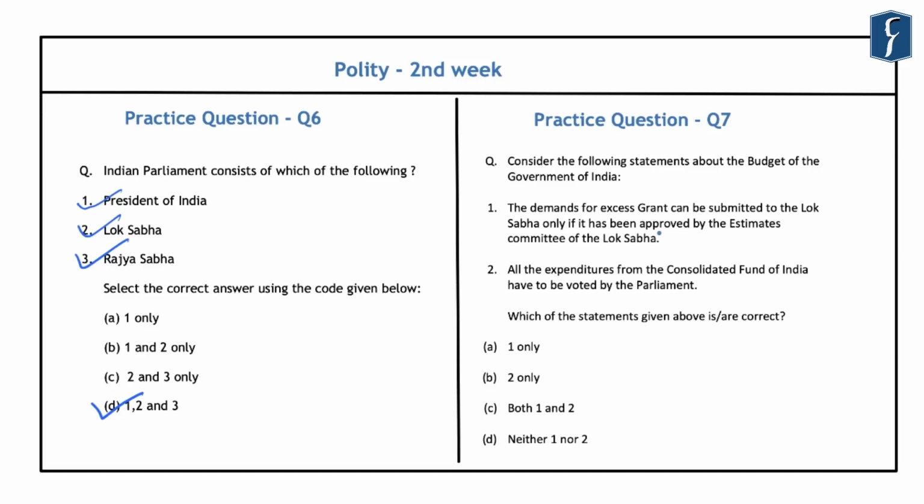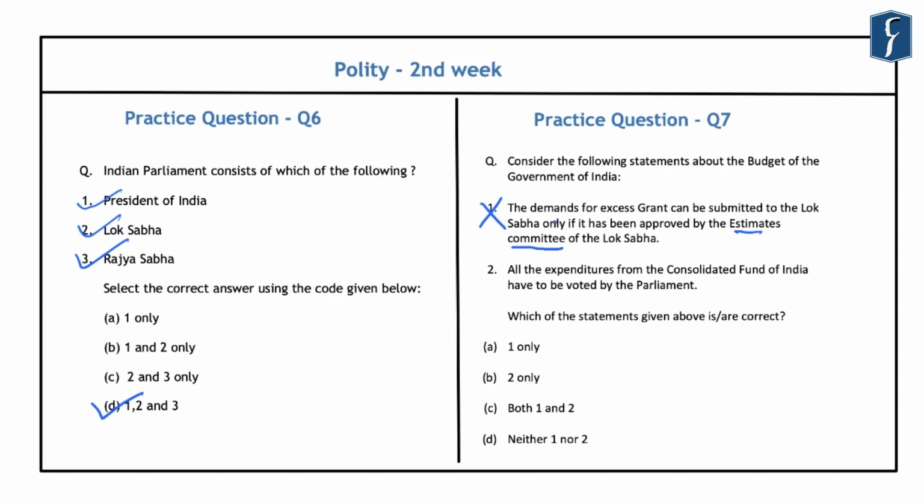Now, an important aspect of this excess grant is that it is voted by the Lok Sabha after the financial year. However, a condition has been imposed on this grant that before the demand for excess grants are submitted to the Lok Sabha for voting, they must be approved by the Public Accounts Committee of the Parliament and not by the Estimates Committee of the Lok Sabha. And hence, this statement here becomes incorrect.